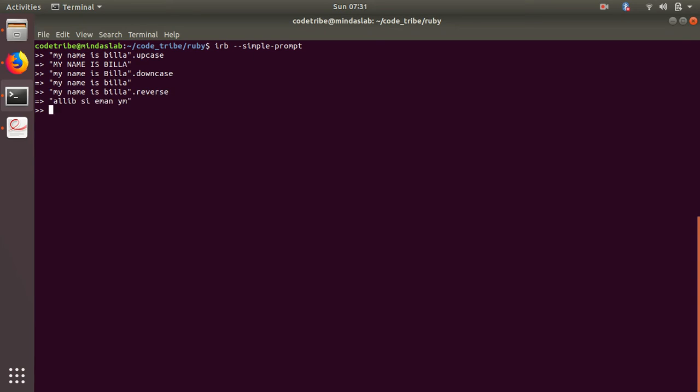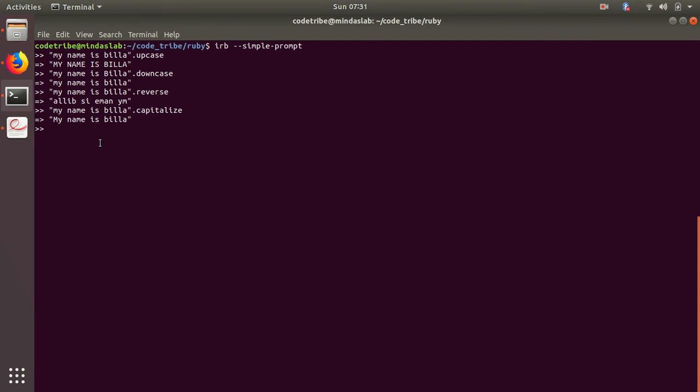Just look how easy it is. If you're coming from C or another world where you need to do a lot of stuff to reverse a string, this will just look like magic, okay? And we can do a lot of stuff, capitalize, okay? Capitalize just makes the first letter a capital, okay?